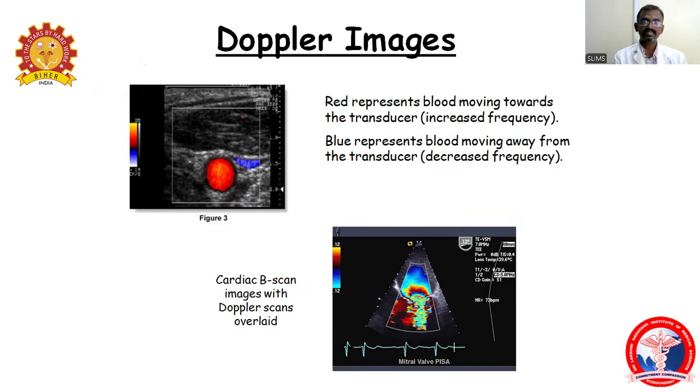That is called aliasing. So a cardiac B scan is imaging with Doppler scans, and the Doppler scans will be overlaid.